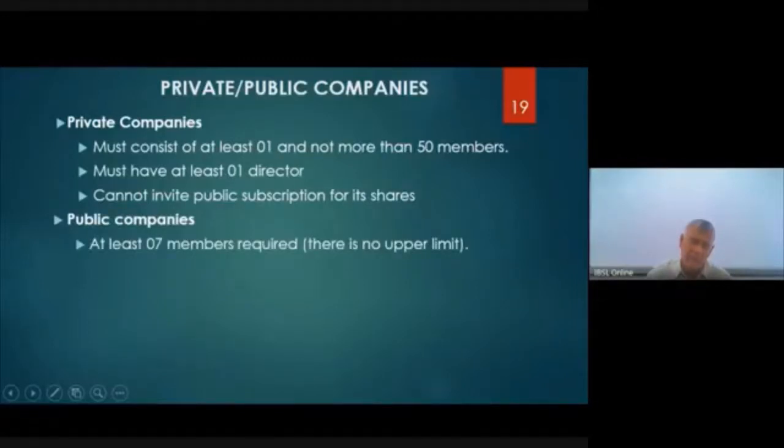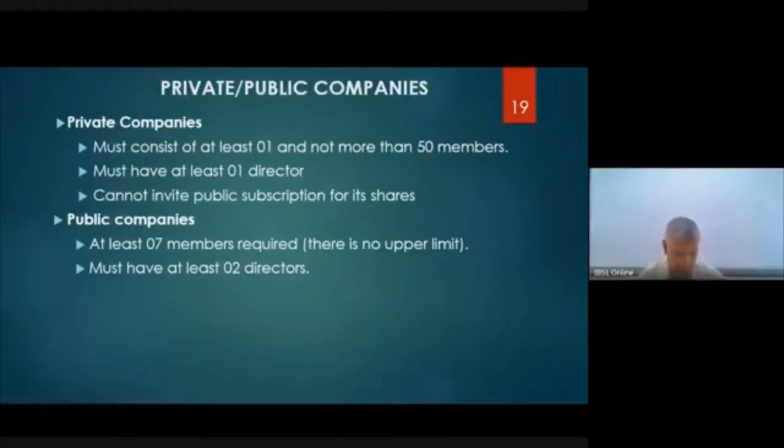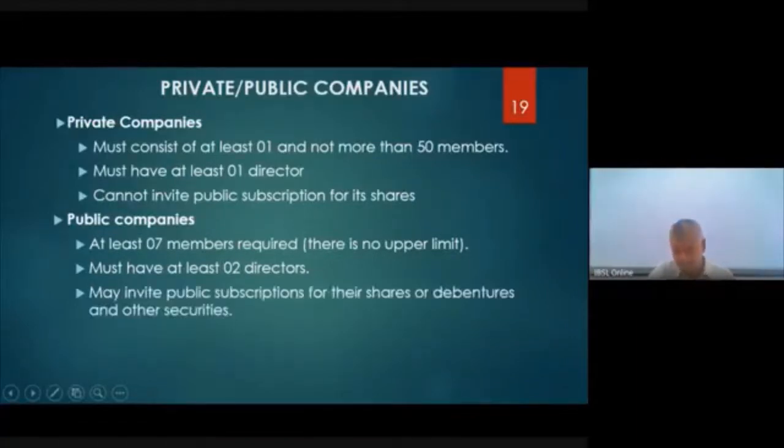Public company, at least there should be 7 members, right? Whereas there is no upper limit. A public company must have at least 2 directors, okay? When we talk about corporate governance later on, we will talk about directors' responsibilities, what their ages should be, what they should be doing, what is the code by which they are governed. That is, they are governed by a thing called a corporate governance code, right? All that we will discuss at a later stage.